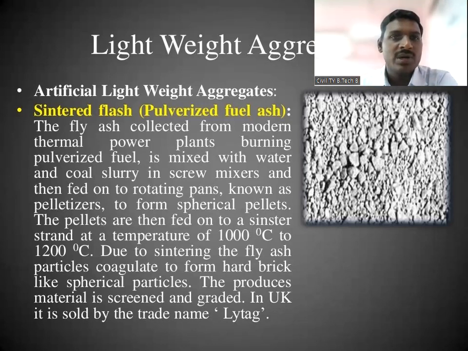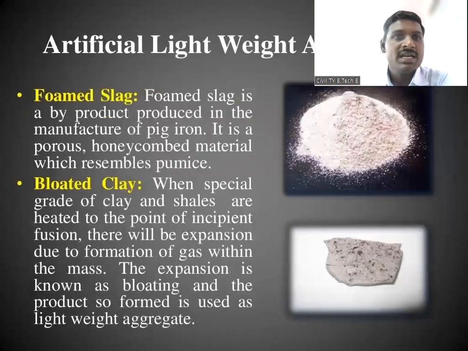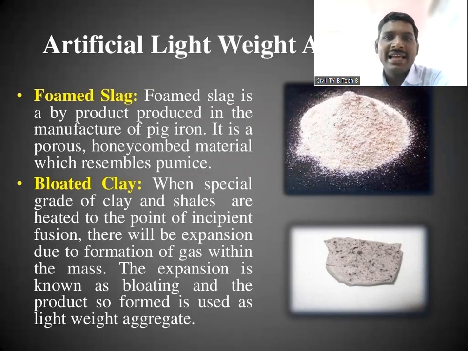So this is artificial lightweight aggregate. The first artificial lightweight aggregate is pulverized fuel ash. The second artificial lightweight aggregate is foamed slag. If you see in the picture, the foam slag is available in powder form.